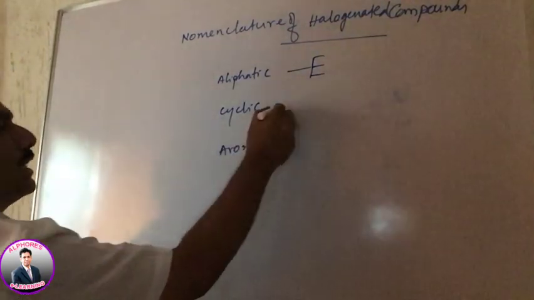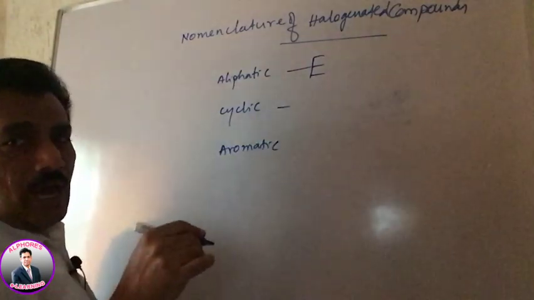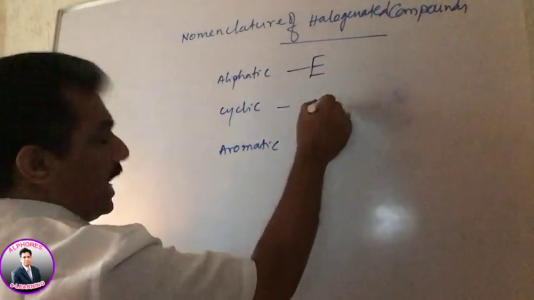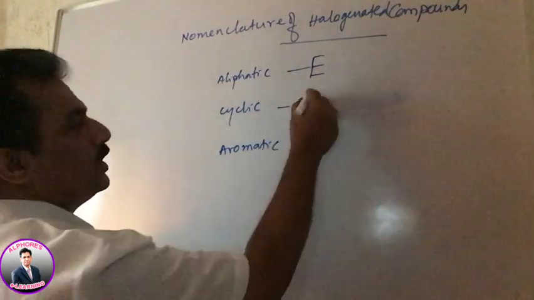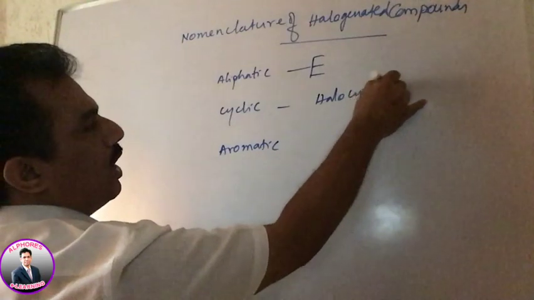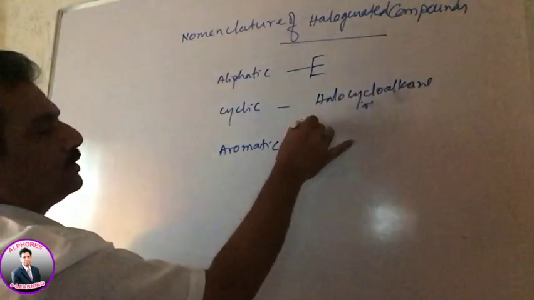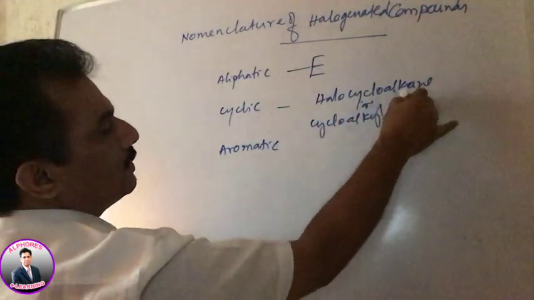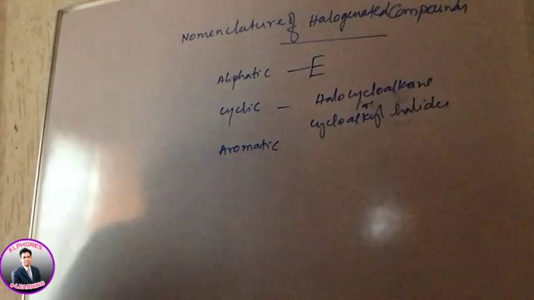And in cyclic compounds we have two types. Alkyl halides here are nothing but halocycloalkanes, or in common system cycloalkyl halides. For easy understanding, let me give an example.